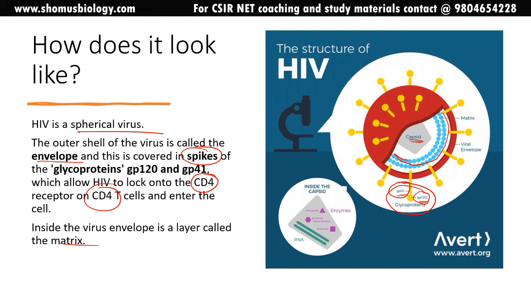And inside the capsid, if you look, there are enzymes present, enzymes known as integrase, reverse transcriptase, and protease. These are the three types of enzymes which are carried by the HIV capsid. So it generally comes equipped with RNA as a genetic material, but apart from RNA, inside the capsid we have three different types of enzymes. Integrase, which allows this RNA, once converted to DNA, to be integrated into the host genome, and reverse transcriptase is an enzyme that will help to make a DNA copy utilizing the viral RNA as a template.